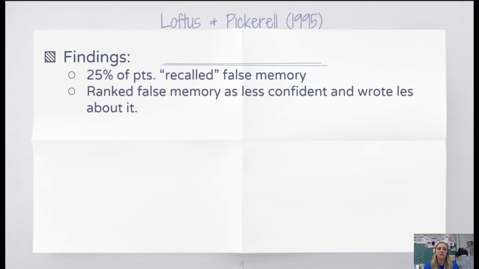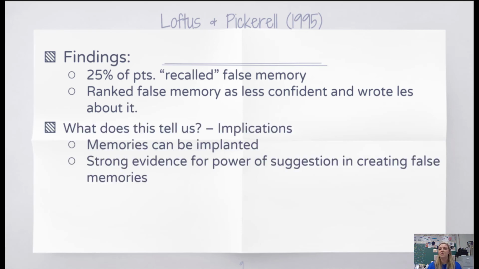Most of the participants ranked that false memory, so the lost in the mall memory, as less confident, and they wrote less about it, meaning that they didn't fully believe that it was true and they didn't have a ton of details about it. Because 25% of people actually did say something about this memory, this tells us that memories can be implanted. Loftus showed us that she could have participants remember a memory that never actually happened. This gives us strong evidence for the power of suggestion in creating false memories.